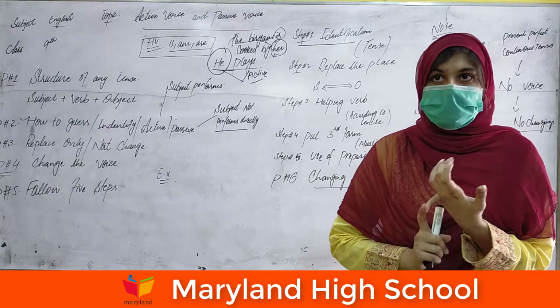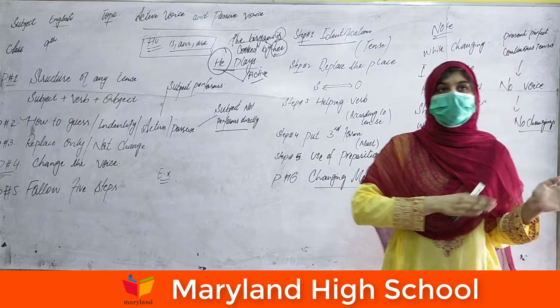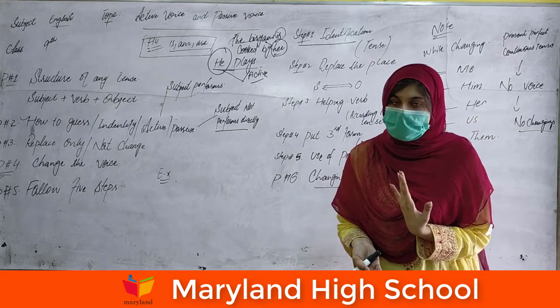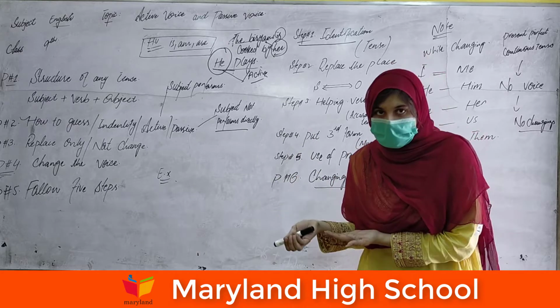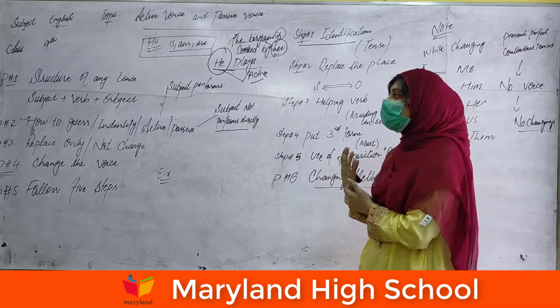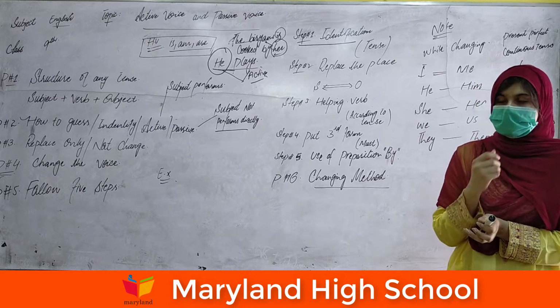In the indefinite tense, we have to put another helping verb. In the present perfect tense, we also have to add another helping verb, which means we have different criteria of solving and conversion in each tense.